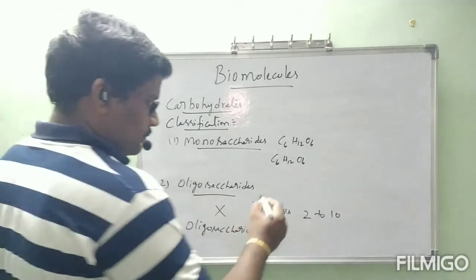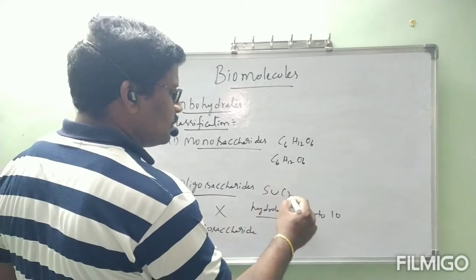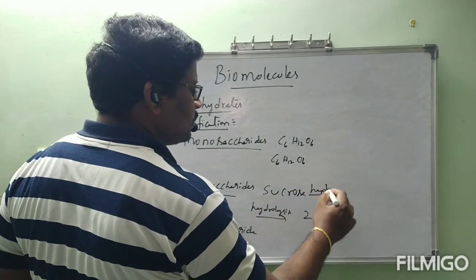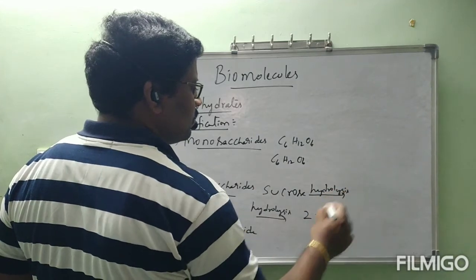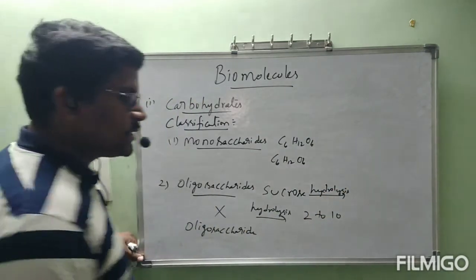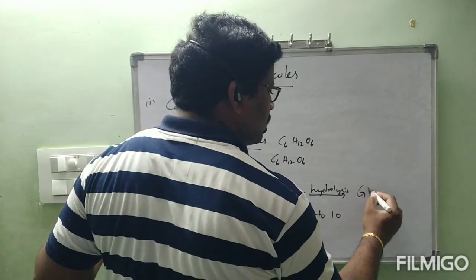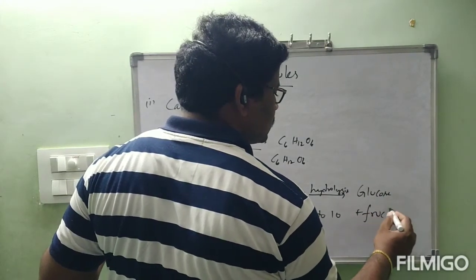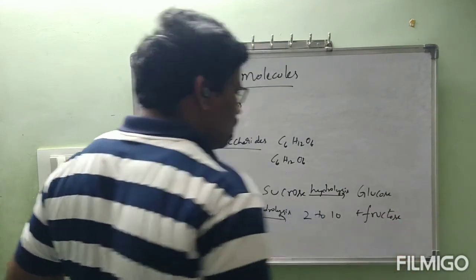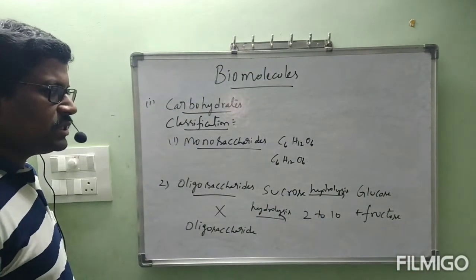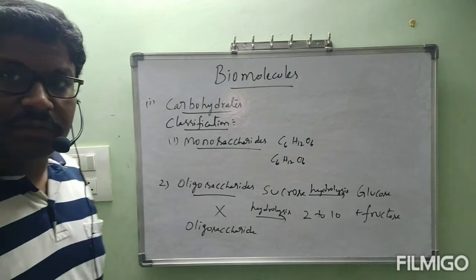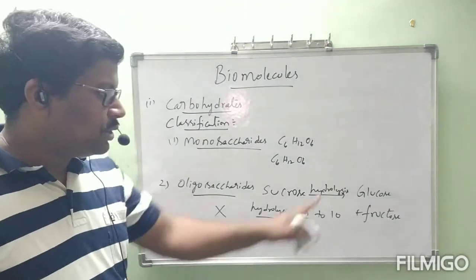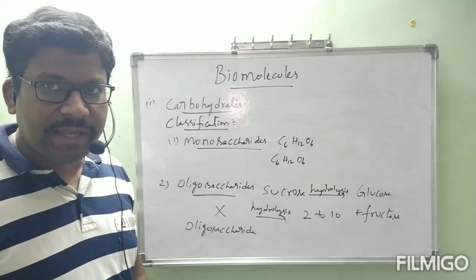Example, sucrose will undergo hydrolysis to produce glucose plus fructose. Glucose and fructose are both carbohydrates. Two units we are getting now.